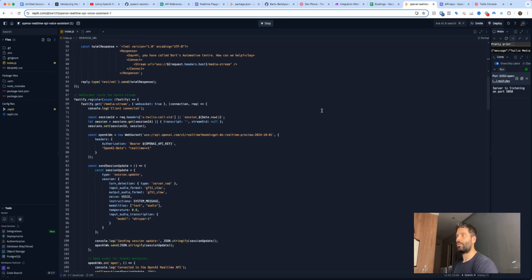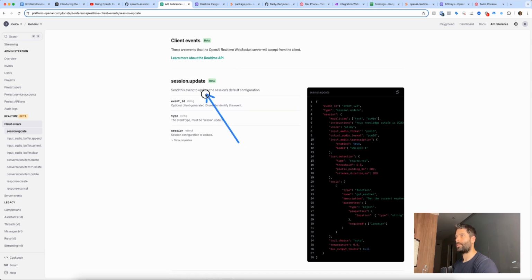And then scrolling down a little bit more, from here, it gets a little bit more complex, but we're basically setting up the main configuration for the AI agent. This stuff over here, the session variables, you'll remember from this over here, this session.update event. This is basically what we're doing here. Ours is a little bit shorter because we don't have tools in here. And actually, one thing that I introduced into this code that wasn't in Twilio's code was this input_audio_transcription. So we're using the Whisper-1 model to transcribe the conversation as it's happening live.